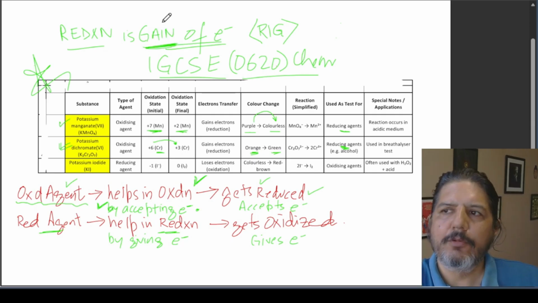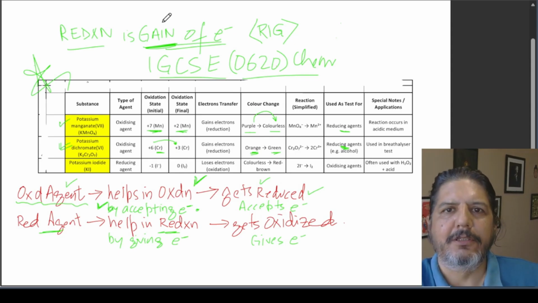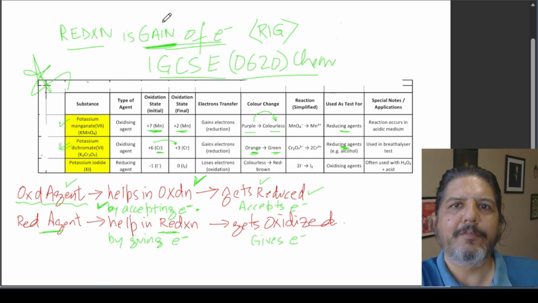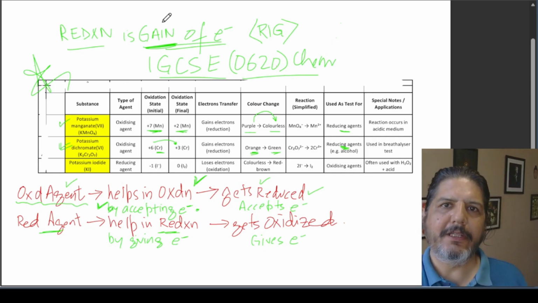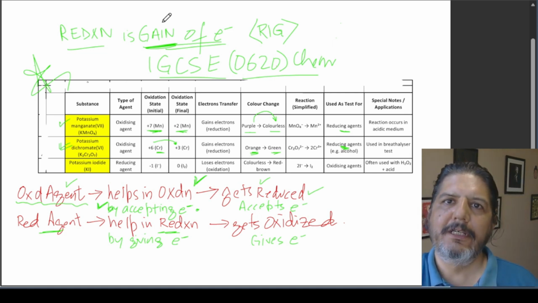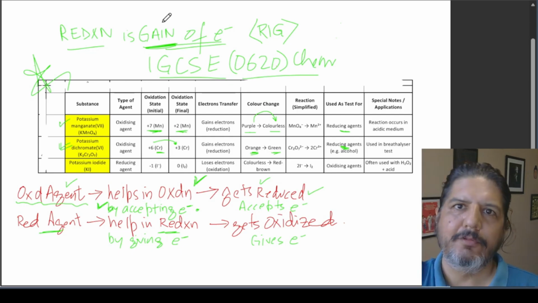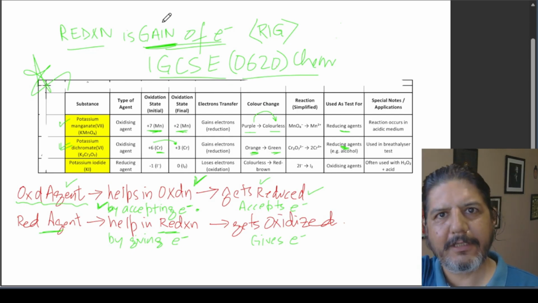So basically, if you look at this very logically, the reducing agent is helping in reduction. Reduction is gain of electrons. So how will it help in reduction? When there is a reduction taking place, there is a gain of electrons taking place, then the reducing agent would be the one who will be giving the electrons, so that reduction can take place.